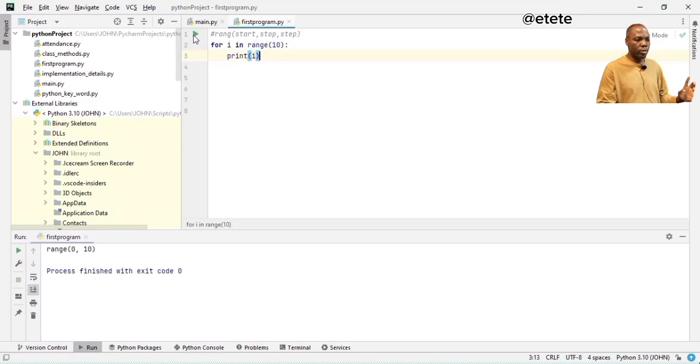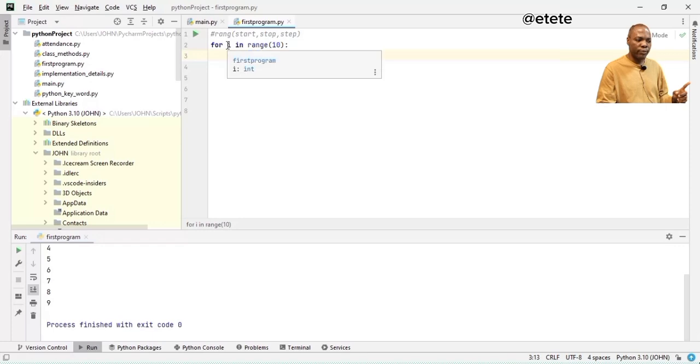So, I'm just going to execute this. You see, it's showing me 0, 1, 2, 3, 4, 5, 6, 7, 8, 9. Now, why is this so? Every time this range picks the first value, it will put it in this variable I. And then I'm asking it to print that value before the next iteration. So that is what this is for.